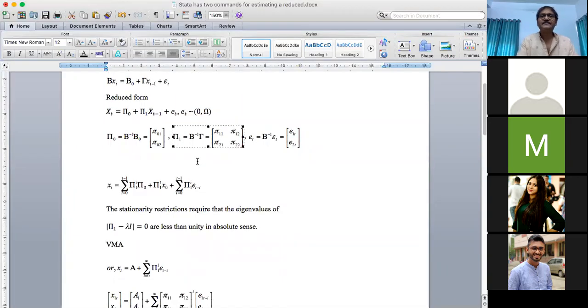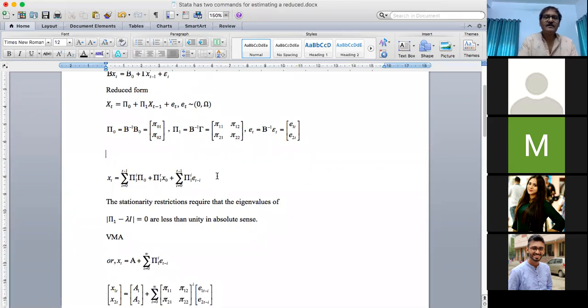Before estimation, another problem we have to take into account is whether this reduced form of the VAR, if you compare it, is similar to the form you are familiar with, the autoregressive form for a single variable. So xt is equal to phi naught plus phi 1 xt minus 1 plus et.